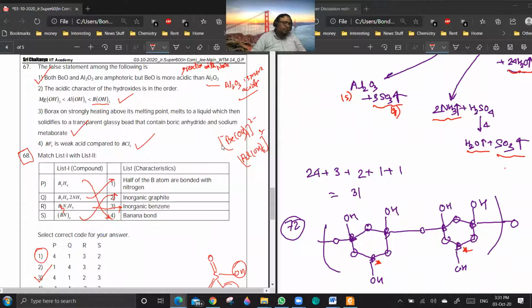Sir, actually, not based on acidic or basic, but in one of the exams we got a question based on pH, and both of them were neutral solutions. As far as I remember, it said one of them is more basic than the other. While the paper discussion, the other sir said if both of them are neutral, then we cannot compare. How can we say one is more basic than the other? What did he say exactly?